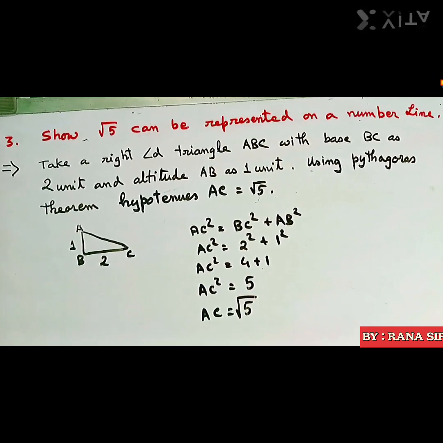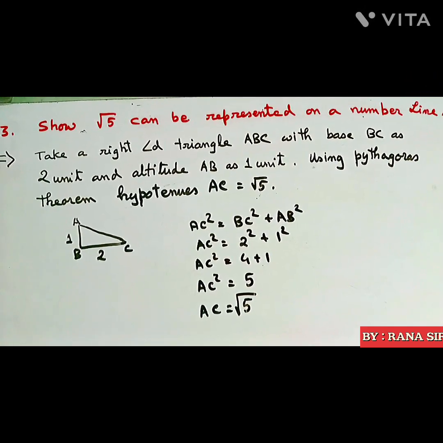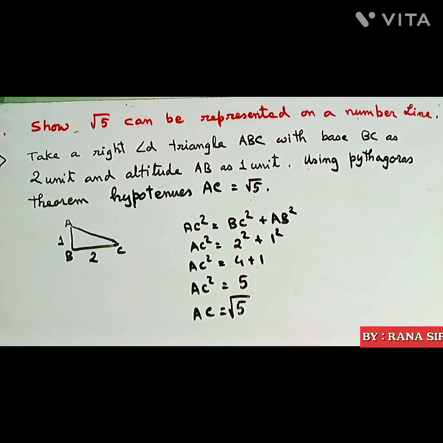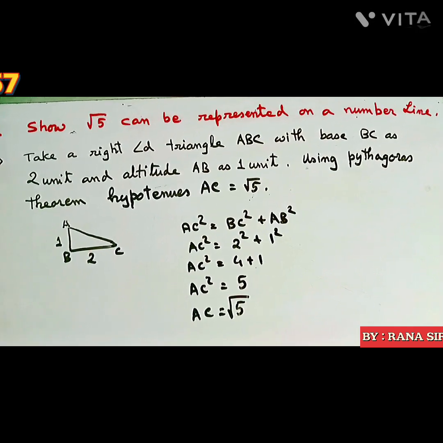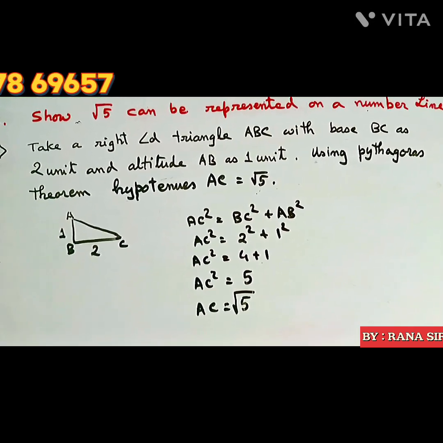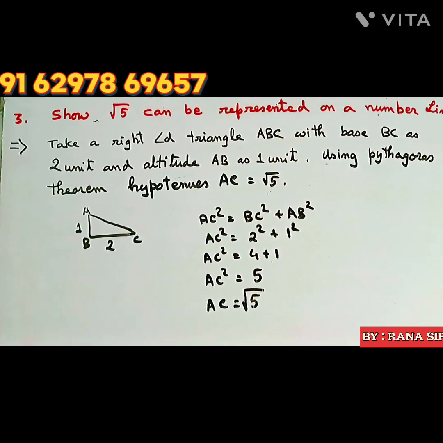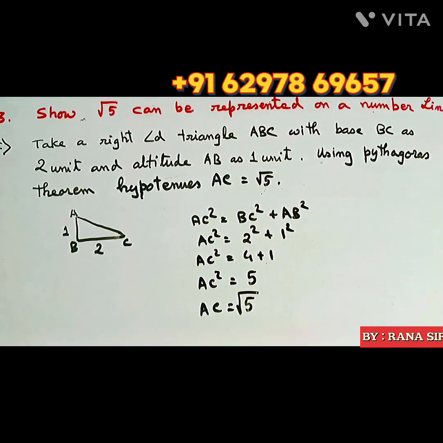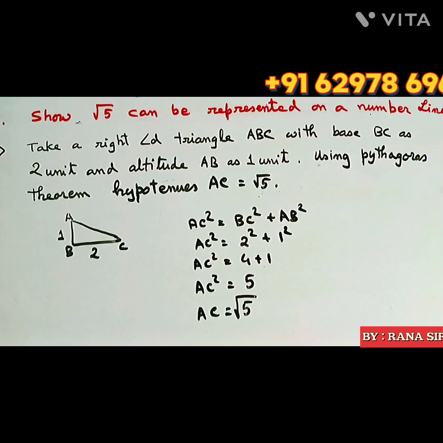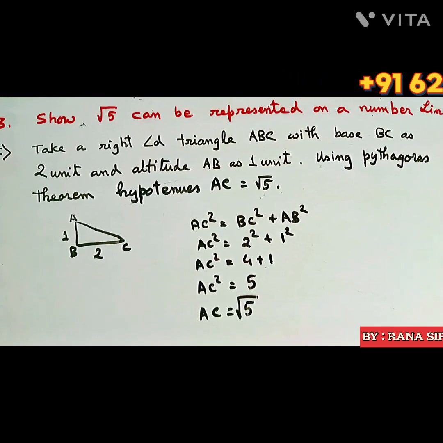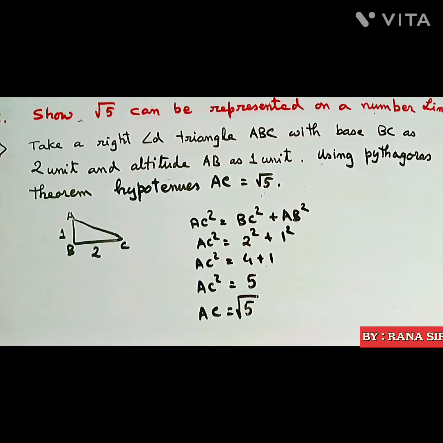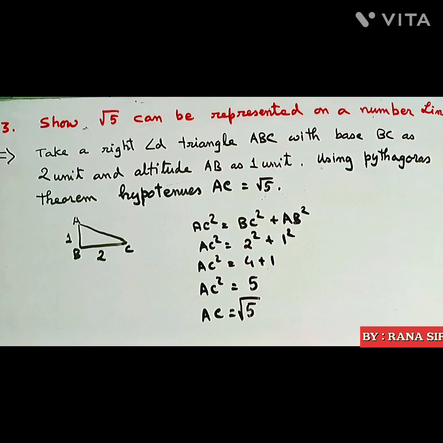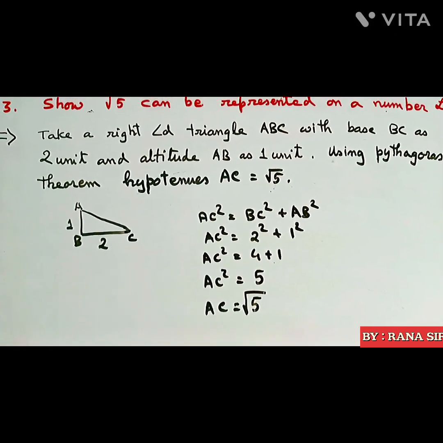Question number 3 states: show how root 5 can be represented on the number line. I've already discussed this answer in my previous video, you can please watch it. I'll try to explain it in a nutshell today.